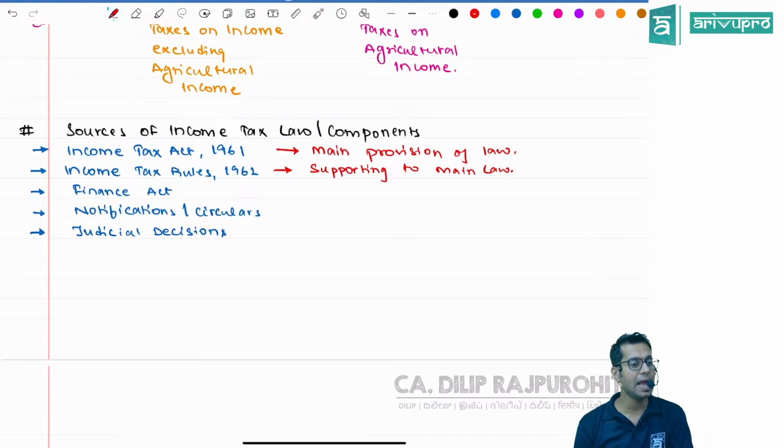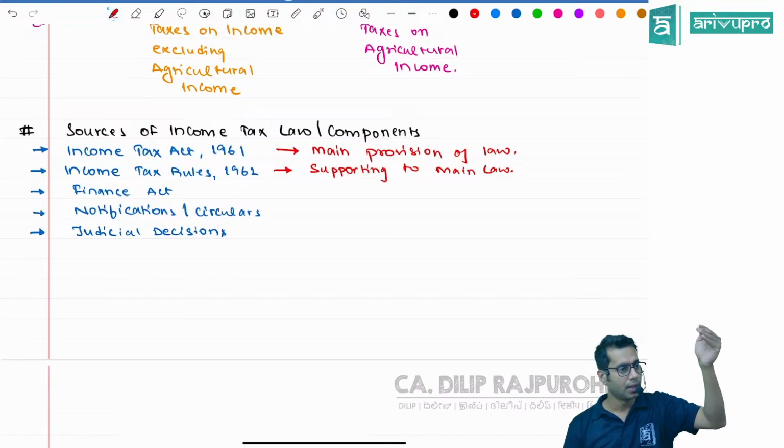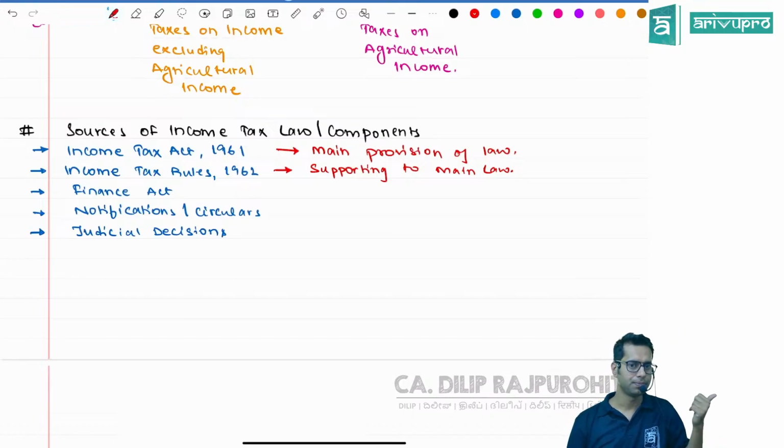For example, whenever I am earning an income, I have to pay income tax. Who will tell? Law will tell. How to pay income tax? What is the form which I have to use for filing that income tax? There will be some forms which I have to fill. I have to tell the government that this is my income. What type of form I have to file, etc. Those things will be given in rules. How to do something is given in rules. What to do is given in law, the act. How to do that thing is given in rules.